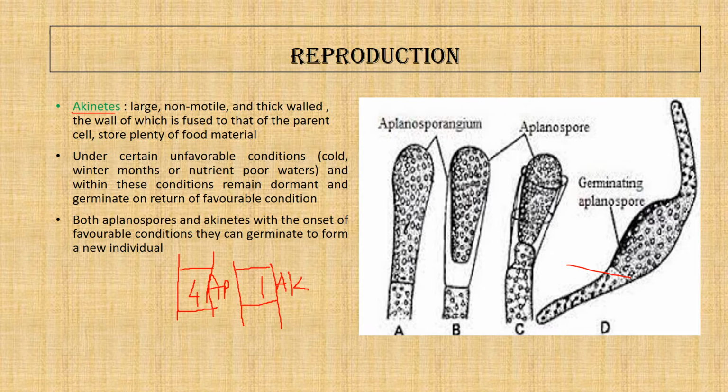So this is common: the function of akinete and aplanospore is that they are resting spores, and they germinate only on return of favorable conditions. But though they have a similar function, the akinete and aplanospore are structurally different.